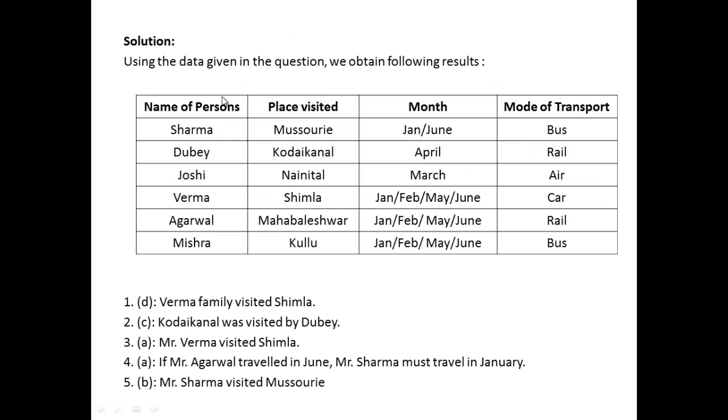Now here is our table. These are the names of persons, so six different families, place visited, month, mode of transport. Now this we didn't know, so we have to follow the conditions and form the table. So you have to follow the conditions and carefully fill this table.